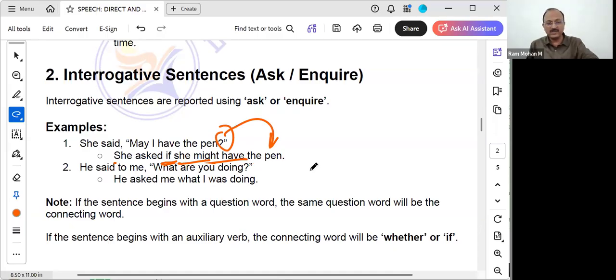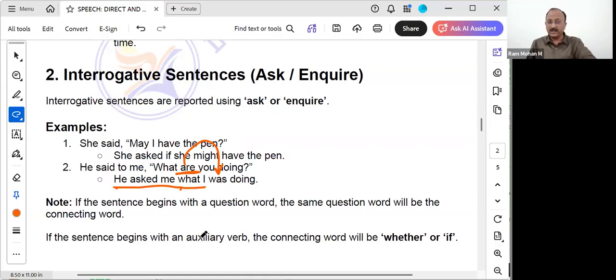Second one, you see, he said to me, what are you doing? He's asking. So what we say, he asked me what, because he asked me. So am will become the past tense was, what I was doing. He asked me what I was doing. You understood the sentence?